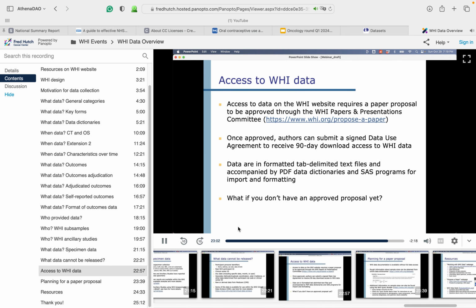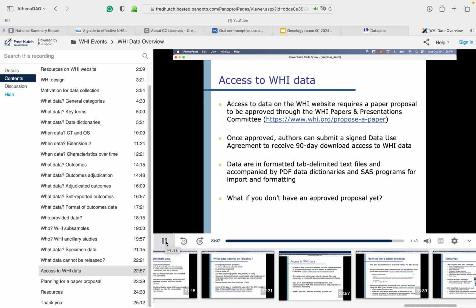Now that we've done an overview of the data available from WHI, let's talk about how to access this resource. Access to the data on the WHI website requires an approved paper proposal through the WHI Papers and Presentation Committee. Once a paper has been approved, authors can submit a signed data use agreement and receive access to download WHI data files. Data files are formatted as tab-delimited text files that can be imported with a user's choice of statistical software, although SAS programs for import and formatting are also provided.